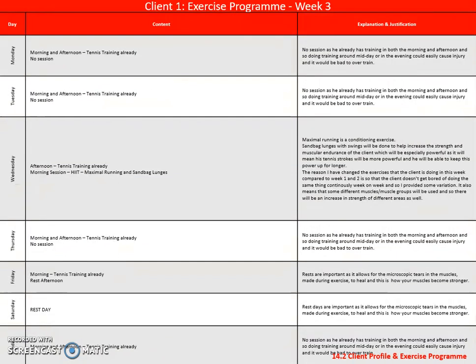Week 3. Days he trains on week 3 will also be the same. However, the exercise he will be doing will be changed. He will be doing maximal running, and before the exercise we will find the speed on the treadmill that is their maximum speed, and this will be done on a 2 incline at intensity of 80 to 90% of their